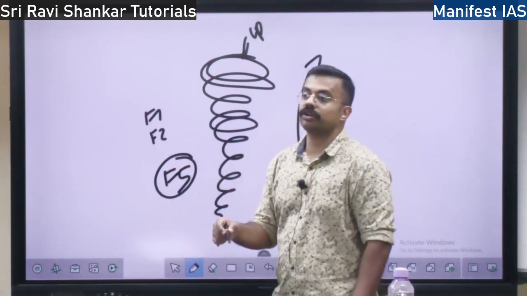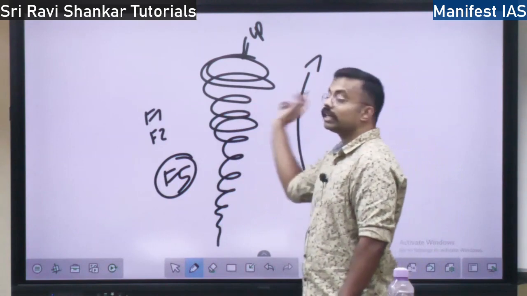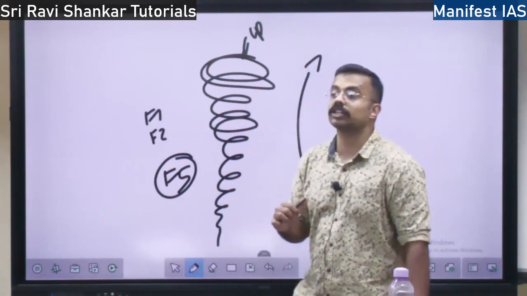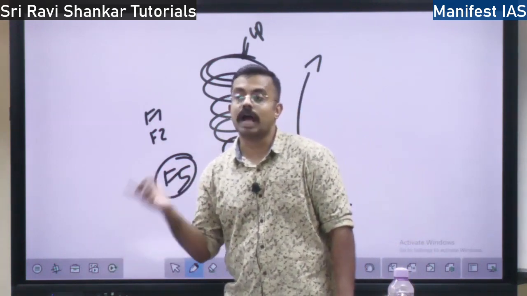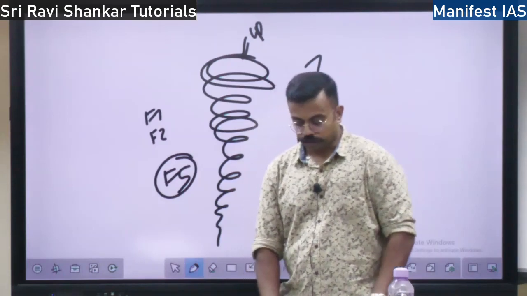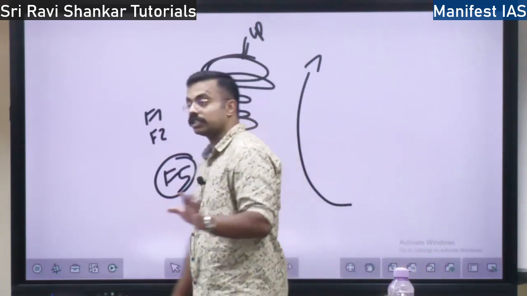If the same tornado happens over the sea, what happens? The water will be rotating like this over the sea. Those are called water spouts. A tornado happening over the sea is called a water spout. Okay, so this is a chapter on cyclones and the general circulation of air.